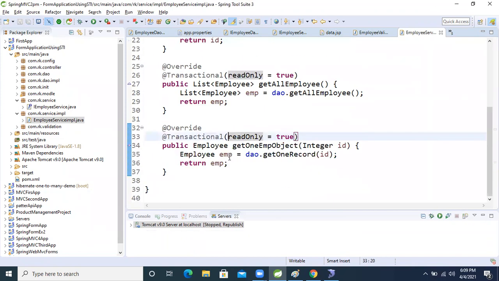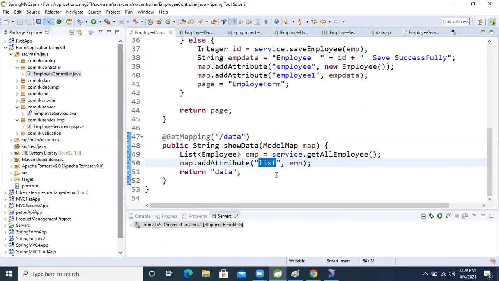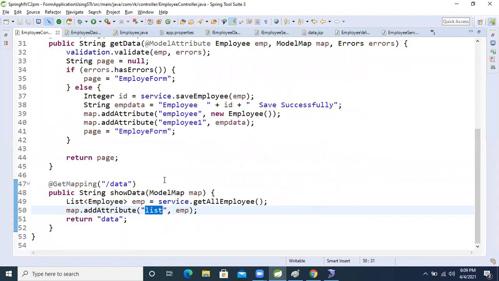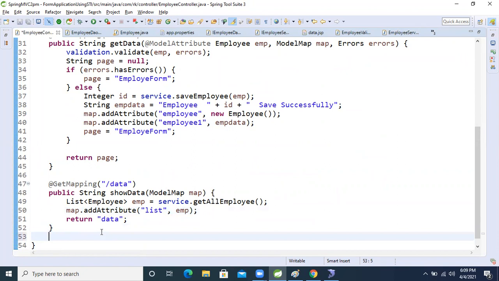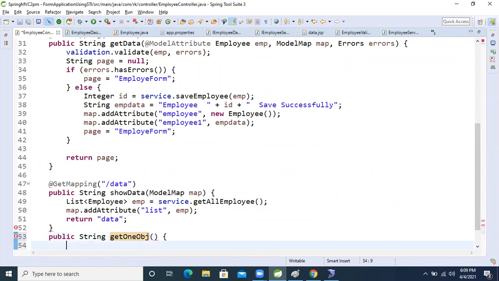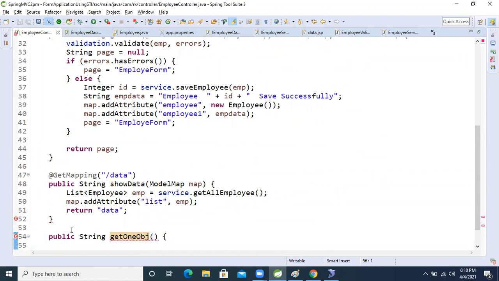Come to the controller. Let's write the logic. From here onward, concentrate carefully. We will write one method, public String get one object. I'm just writing obj. So, what we are doing now,